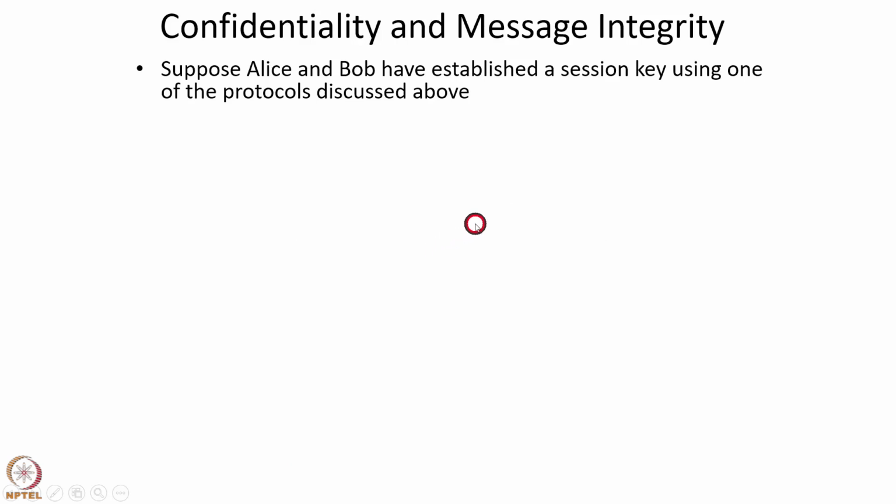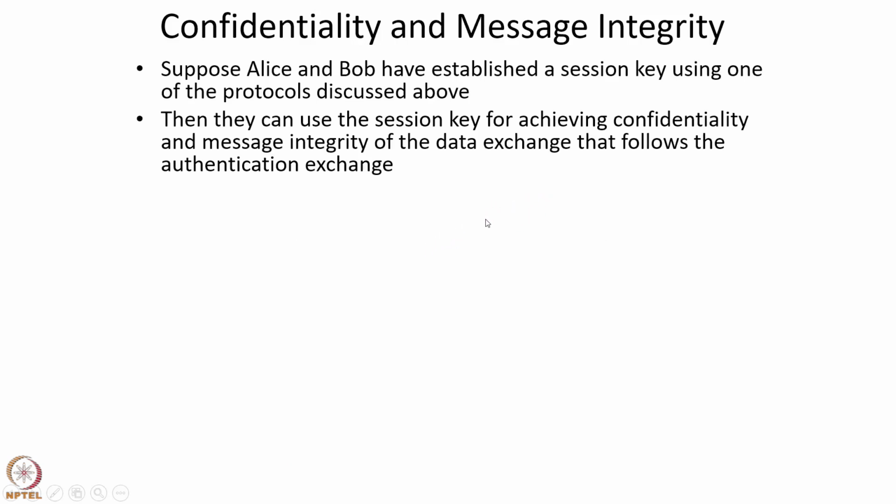Now suppose Alice and Bob have established a session key using one of the protocols that we discussed. Then they can use the session key for achieving confidentiality and message integrity of the data exchange that follows the authentication exchange. For example, a user might authenticate to an email server, and subsequently they can secure the conversation that takes place using the session key they agreed upon during authentication.